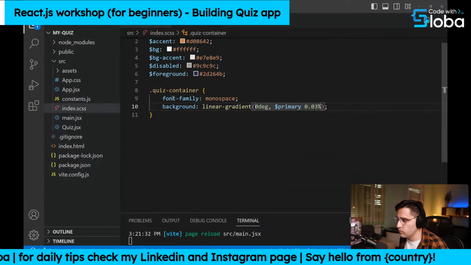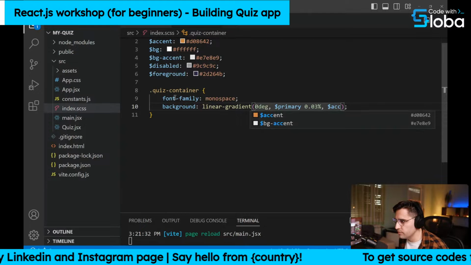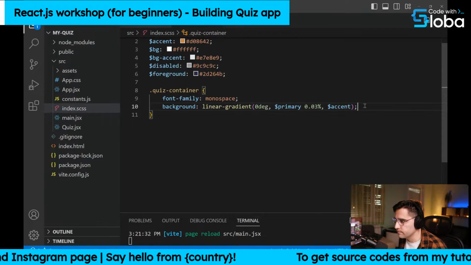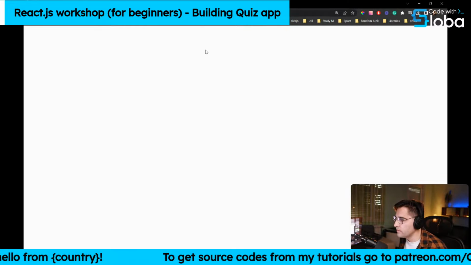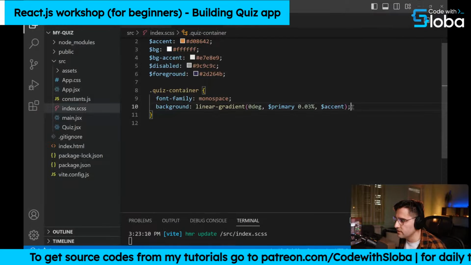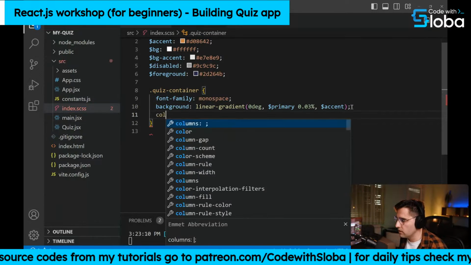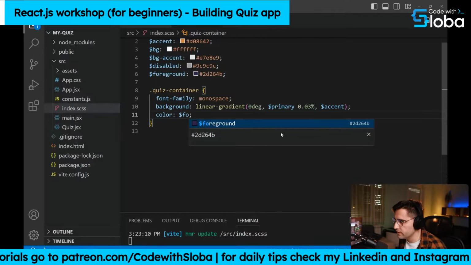And I want a gradient with 2 colors, and the second one should be accent. This one. Save, and let's see what we get here, but we actually don't have anything inside of our primary container, so we cannot see it yet. Okay, so let's set the color of our container to be foreground. So this is the color of our text.